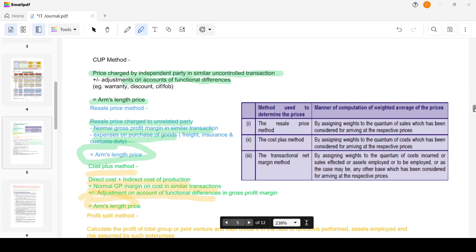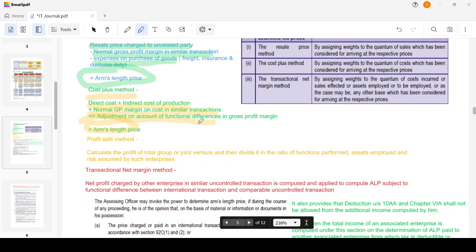Then the profit split method. Calculate the profit of the total group or joint venture and then divide it in the ratio of FAR, that is, function performed, assets employed, and the risk assumed by the enterprises. You compute the entire group's profit and then allocate the profit based on the FAR. Then the transactional net margin method: the net profit charged by other enterprises in similar uncontrolled transactions is computed and applied to compute ALP, subject to the functional differences between the international transaction and the comparable uncontrolled transaction.